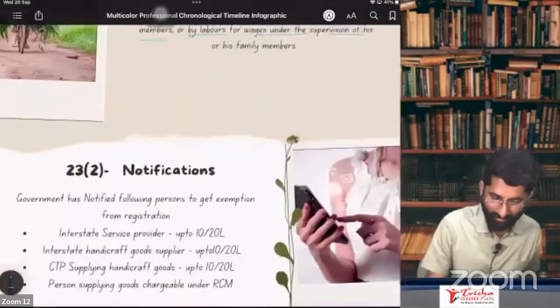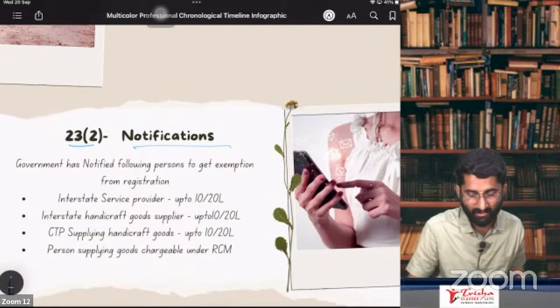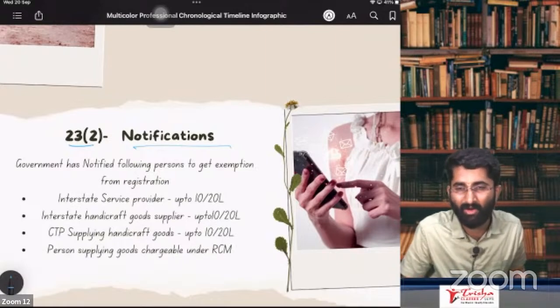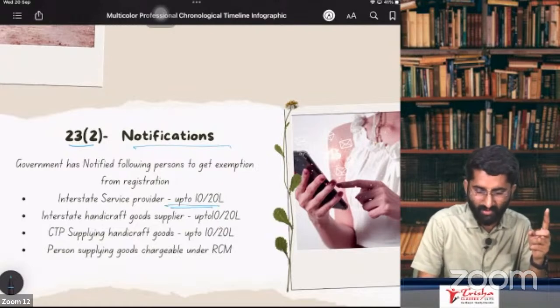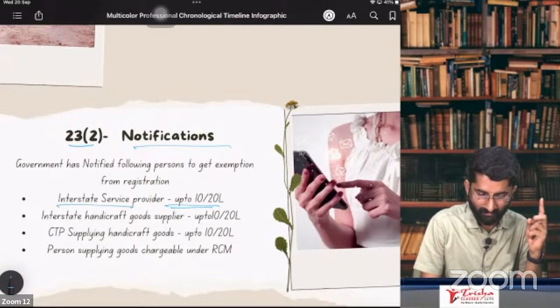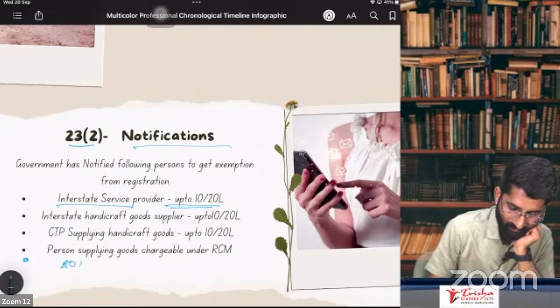Now, section number 23, subsection 2, notifications. There are many notifications given by the government for those who are out of GST. The first one we already discussed: 40 lakhs. I'm so sorry, I have not given it here. First one is that we already discussed the 40 lakhs guy, no?